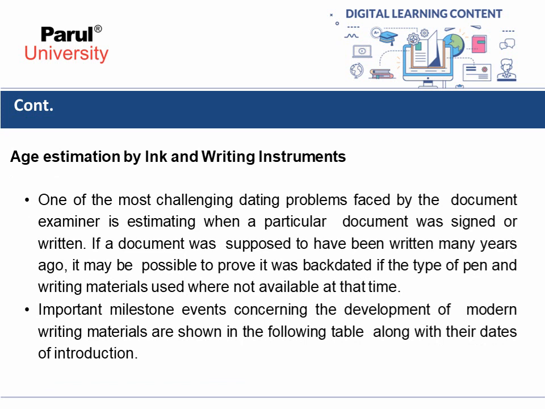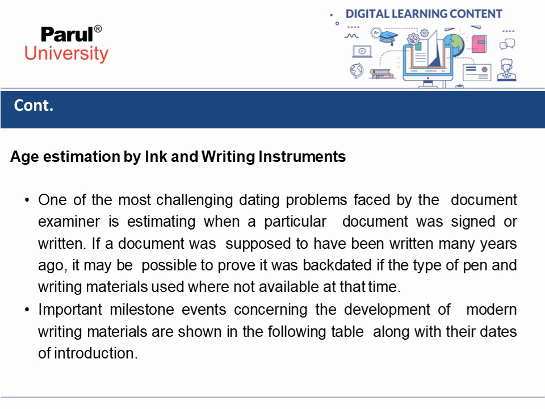Now the next point is age estimation of a document by ink and writing instruments. One of the most challenging dating problems faced by the document examiner is estimating when a particular document was signed or written.